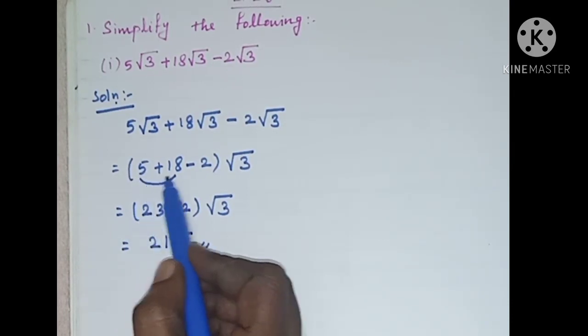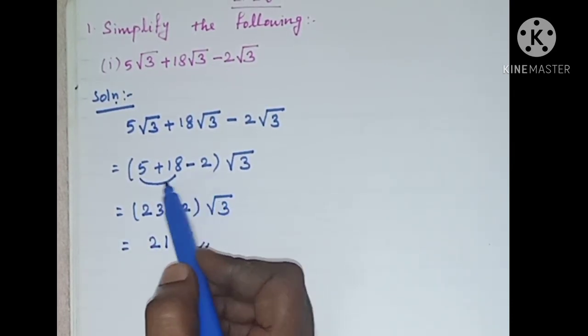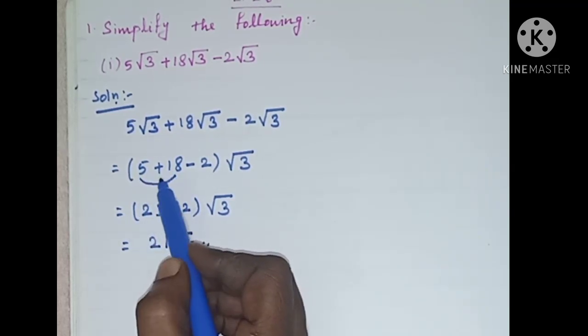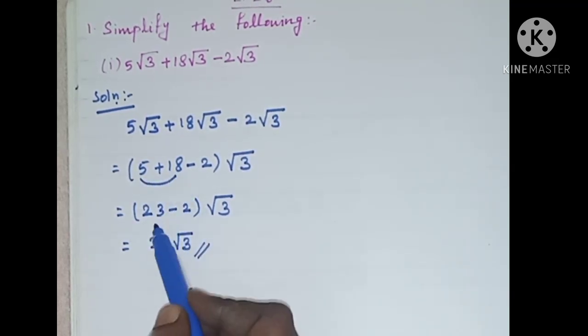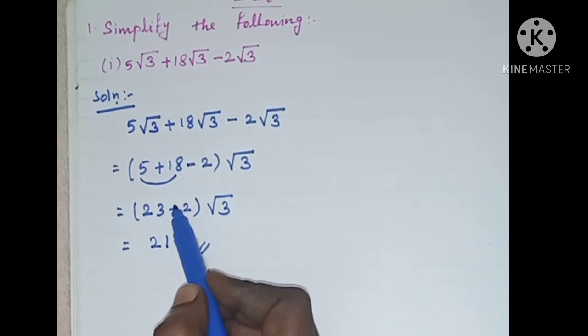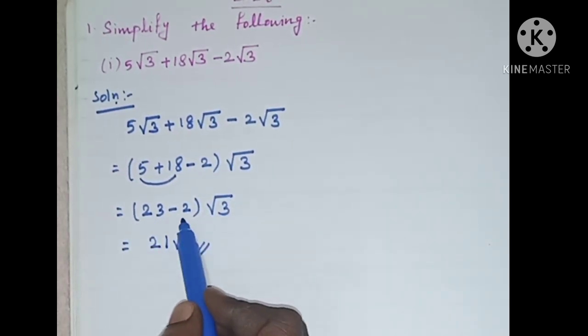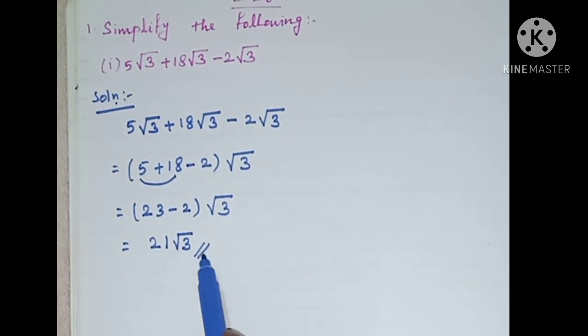Now simplify the expression within the bracket first. 5 plus 18, these two numbers are positive, so adding them we get 23. 23 minus 2 into root 3. 23 minus 2 is 21 root 3.